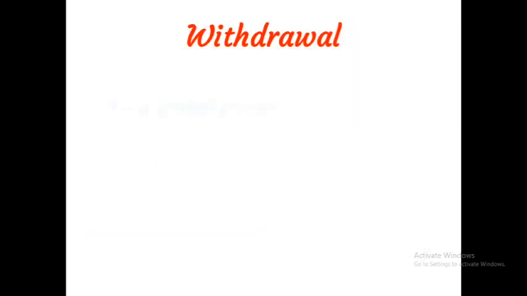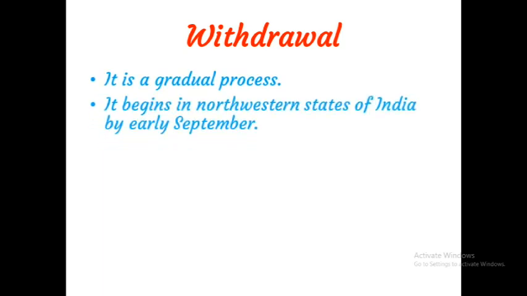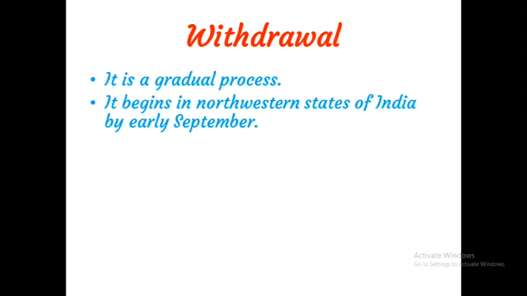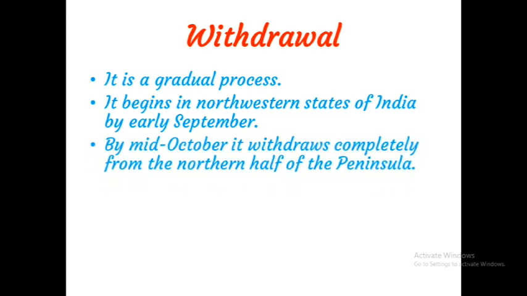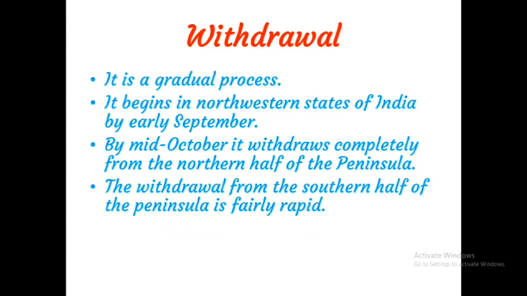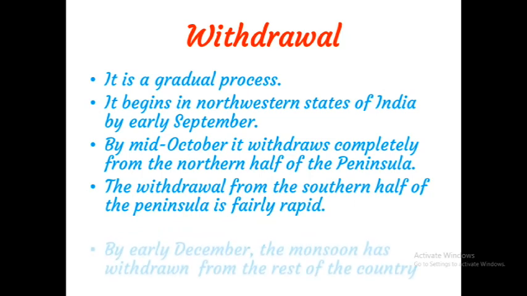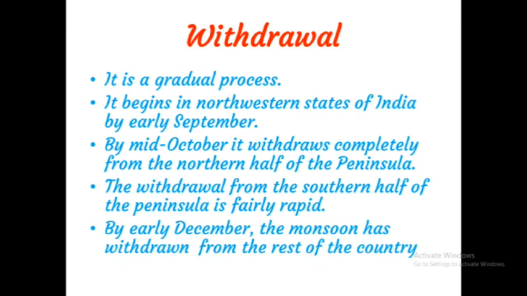Then its withdrawal. Withdrawal is a gradual process. It begins in the northwestern states of India by early September. By mid-October, it withdraws completely from the northern half of the peninsula. The withdrawal from the southern half of the peninsula is fairly rapid. By early December, the monsoon has withdrawn from the rest of the country.